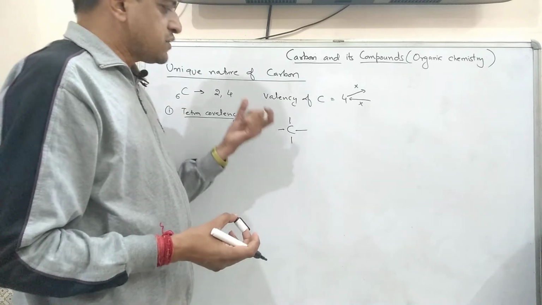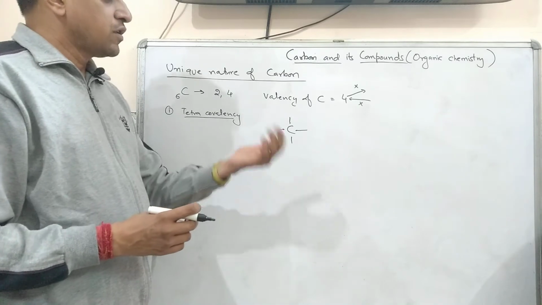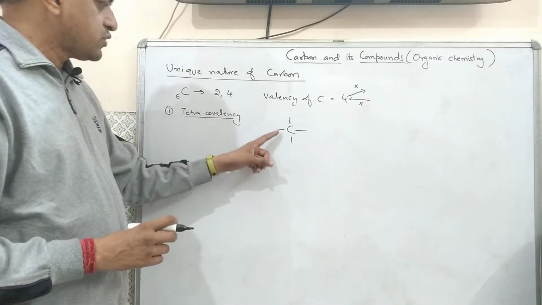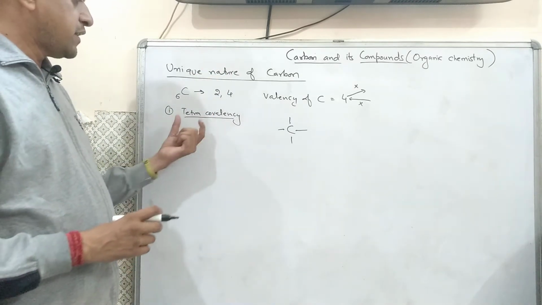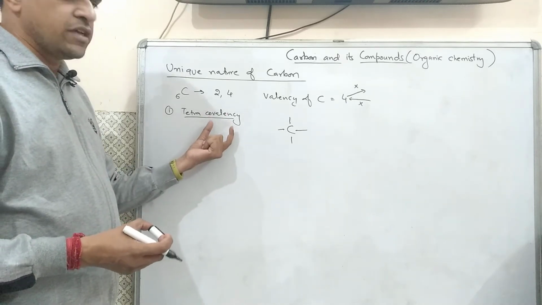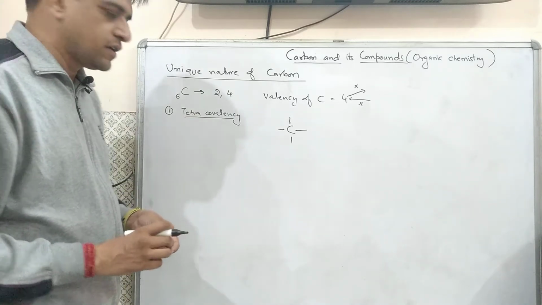That's why it has the only option to share all the 4 electrons with other elements. That's why this is the first unique nature of carbon, that is tetracovalency. Tetra means 4 and covalency means it can share all the 4 electrons easily.